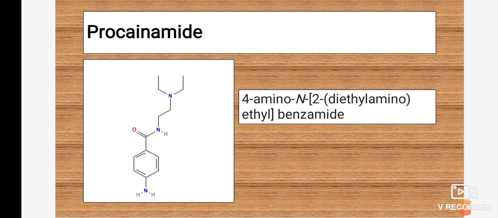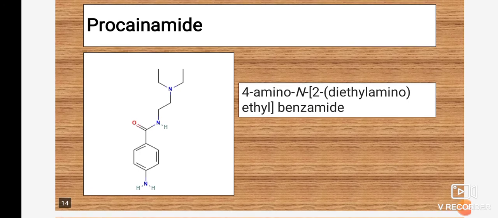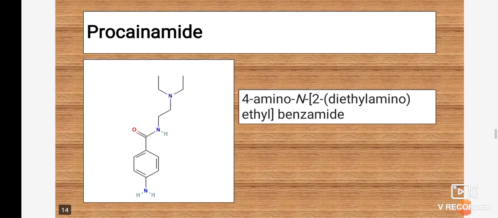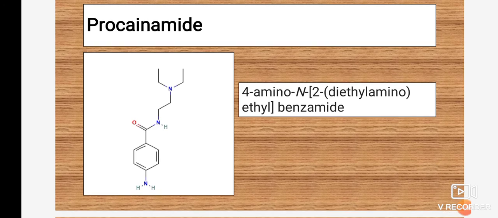You can see a 6-member ring is present along with NH2 substitution. Then a C double bond O group is also present. That is the 4-amino benzamide; the C double bond O NH group is the amide functional group. On the nitrogen of that amide functional group, there is a substitution, which is an ethyl substitution. To that ethyl group there is one more nitrogen attached, which has ethyl group substitution.